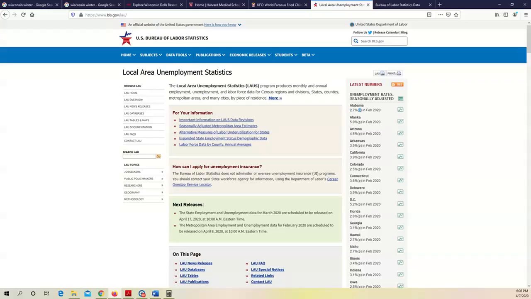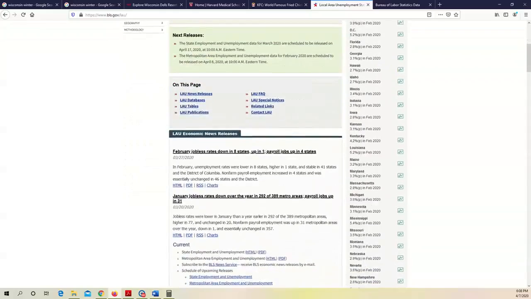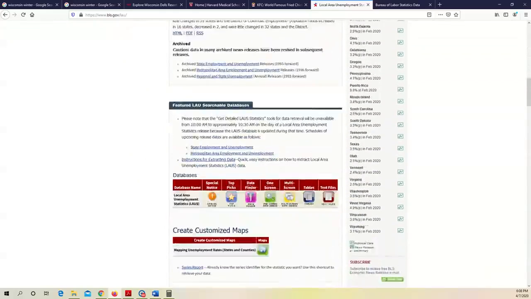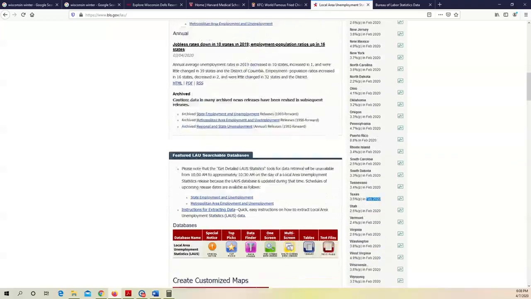P just means it's preliminary. So the government may revise its data later. And the latest information for Texas here is 3.5% in February 2020. So you can find out the state information.